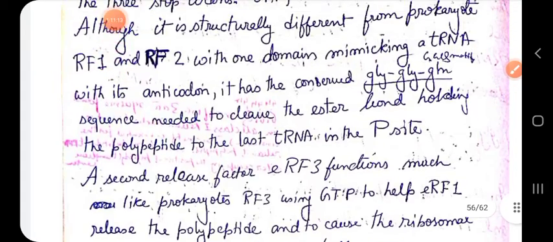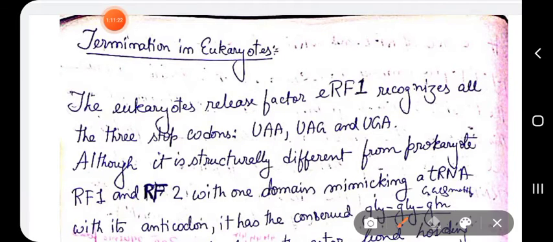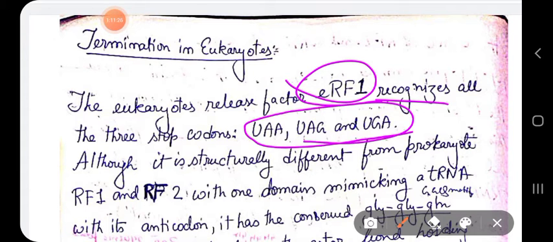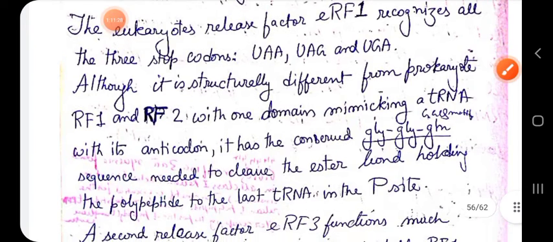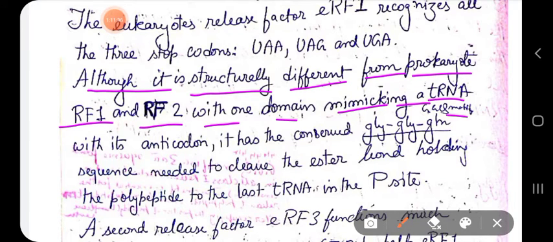About termination in eukaryotes, there is only one release factor called eRF1, which recognizes all three stop codons: UAG, UGA, and UAA. Although it is structurally different from the prokaryotic RF1 and RF2, with one domain mimicking a tRNA anticodon, it has a conserved glycine-glycine-glutamine motif.